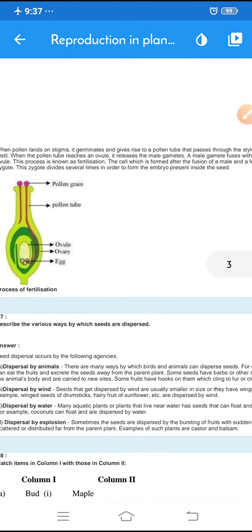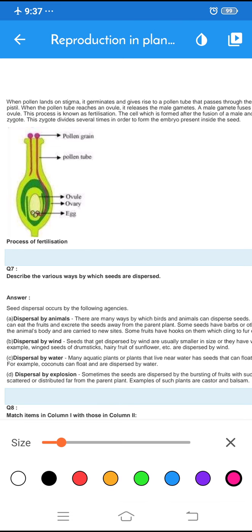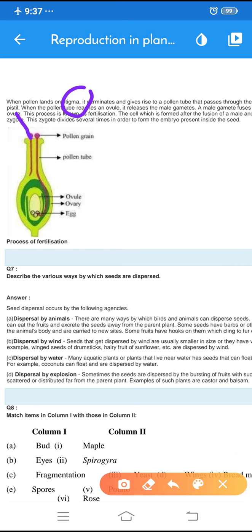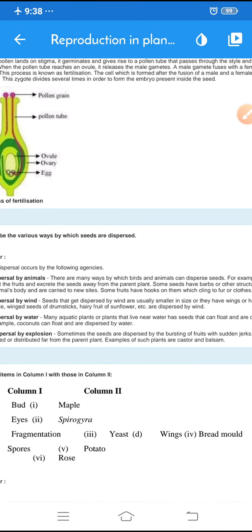How does the process of fertilization take place in flowers? Look at the diagram here. When the pollen grains land on the stigma, the female part of the pistil, they germinate and give rise to a pollen tube. The pollen tube enters and passes through the style. Here you can see the stigma and the style.